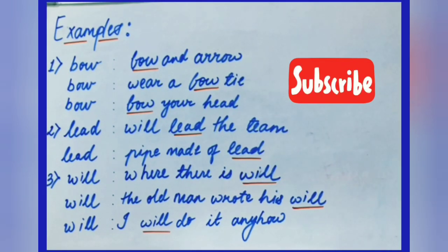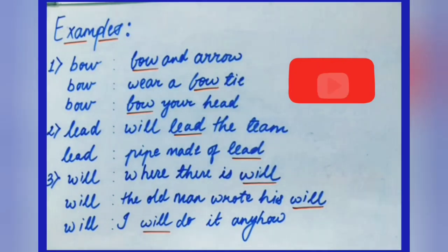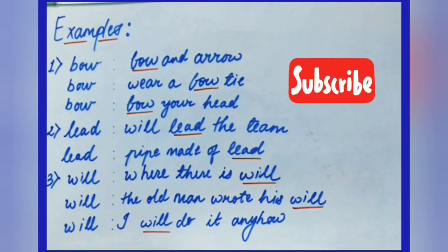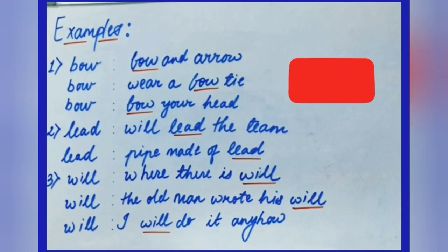I will do something, I will do it anyhow. So here, the meaning of all the three words is different from each other. The pronunciation is exactly the same and the spelling is also exactly the same. These were the examples of homographs.